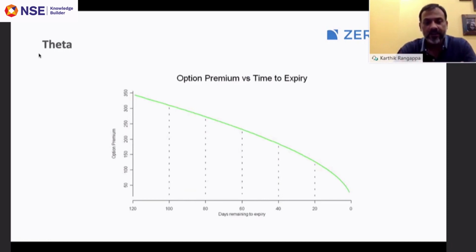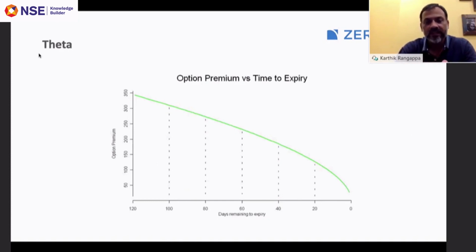On the x-axis, you have the number of days to expiry. On the left-hand side, the number of days to expiry is 120, which is the maximum. When there are the maximum number of days, the premium is also very high, in this case 350. As the number of days declines from 80 to 60 to 40, the premium expectation also comes down.